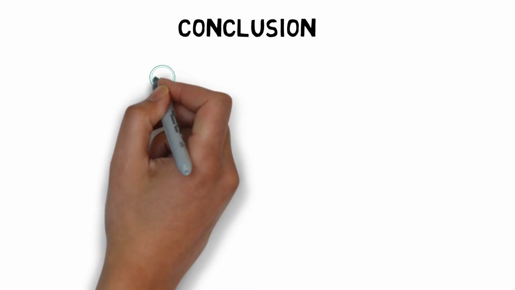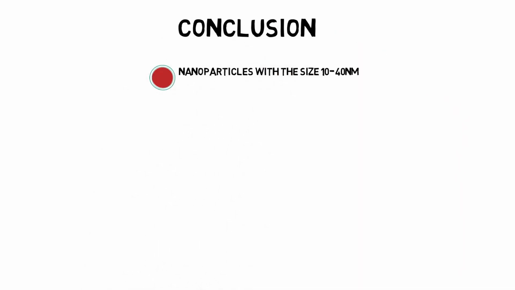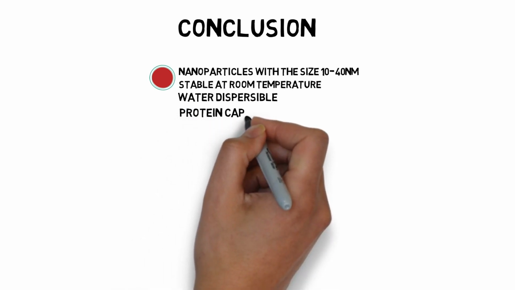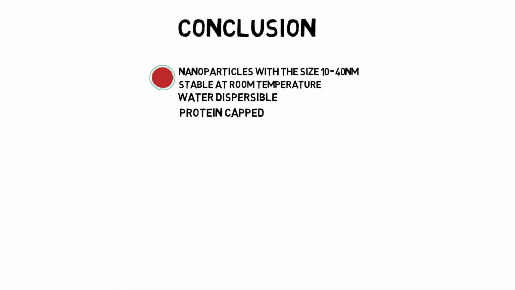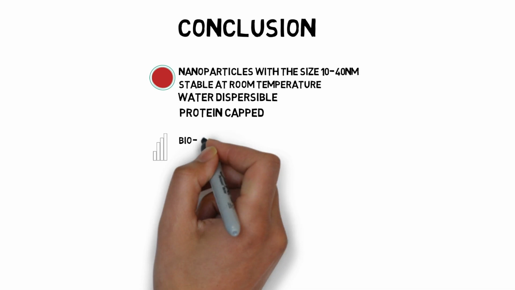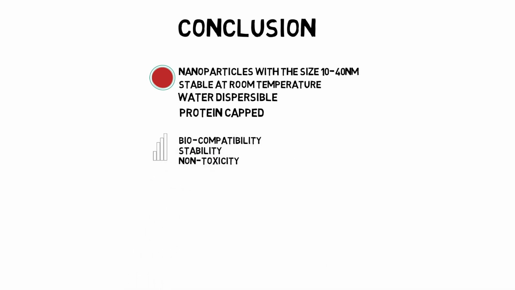So to conclude, the gold nanoparticles with a size range of 10 to 40 nanometer were synthesized using this eco-friendly and economic method. The synthesized nanoparticles are stable at room temperature and are also water dispersible. These nanoparticles are protein capped, which makes it easier for targeted drug delivery and other applications. The gold nanoparticles synthesized are biocompatible and stable. They are non-toxic to the normal cell lines and destroy the cancer cell lines at the same concentration, which means these nanoparticles can be used for different therapeutic applications.